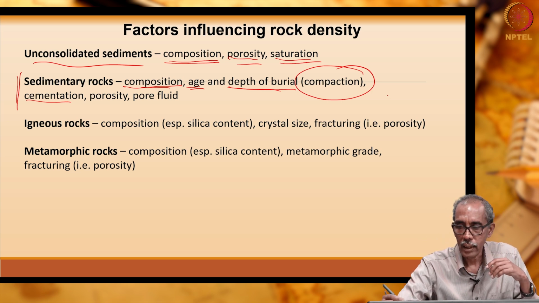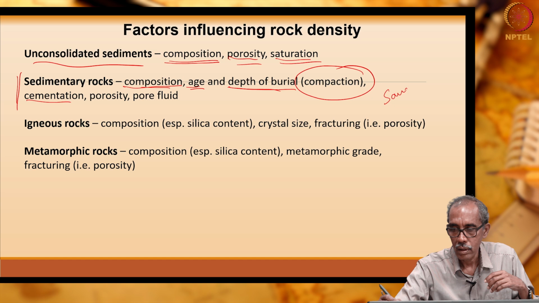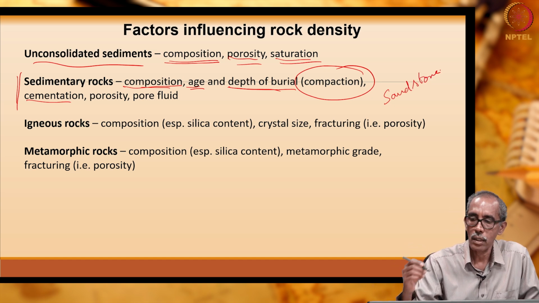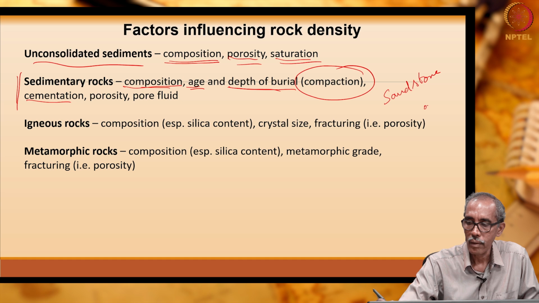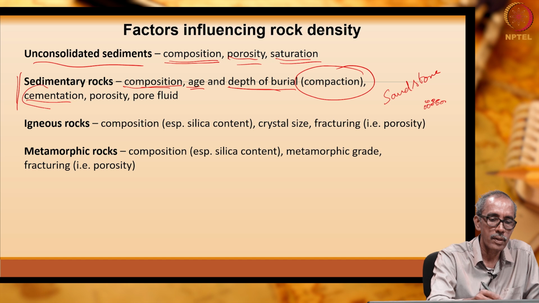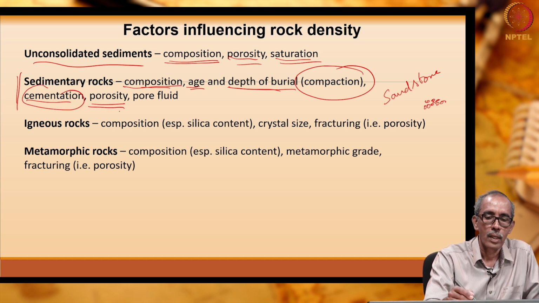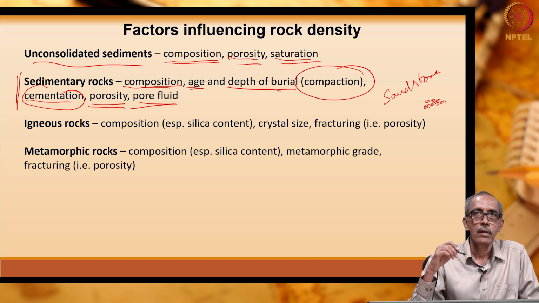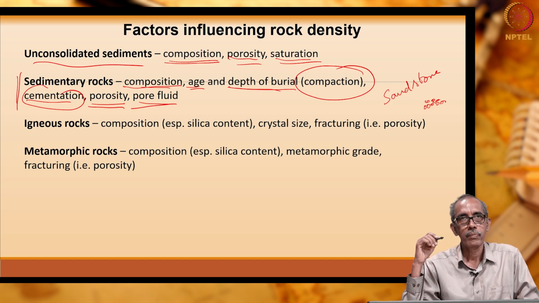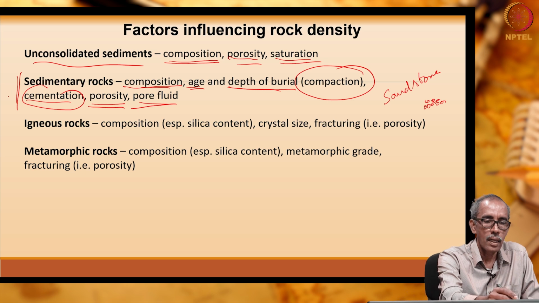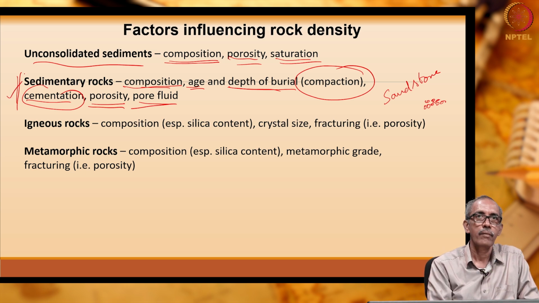If you take an example of sandstone, sandstone is a typical example of sedimentary rocks. Sandstones are small sand grains bound together with some cementing medium. What is the nature of the cementing medium? Obviously, porosity. What is the saturation? All this controls the density of sedimentary rocks.